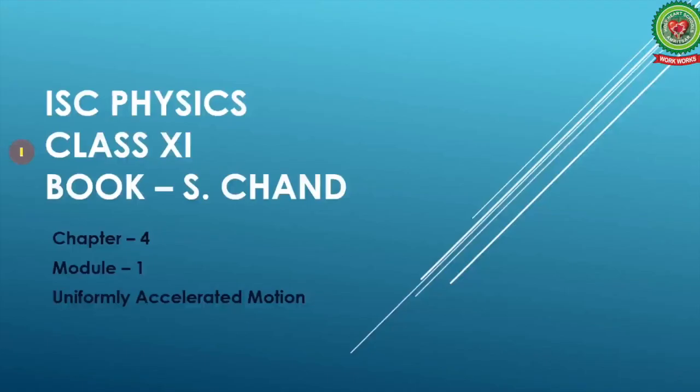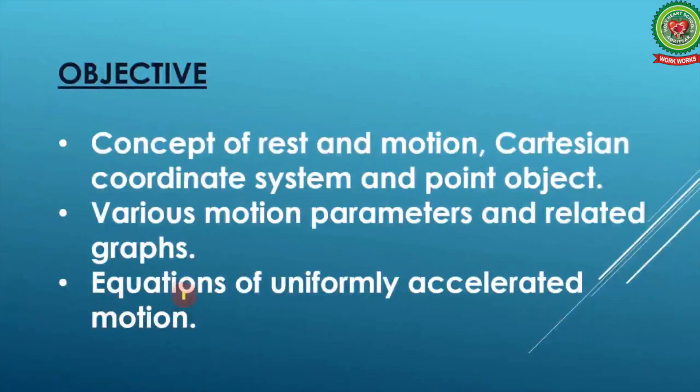Hello students, today we are going to start another chapter of your physics book, chapter number 4, module 1, uniformly accelerated motion. Let's see what is the objective of this chapter. Number 1, concept of rest and motion, Cartesian coordinate system and point object. You will also study about various motion parameters and related graphs. And in the last, you will study different equations of uniformly accelerated motion.